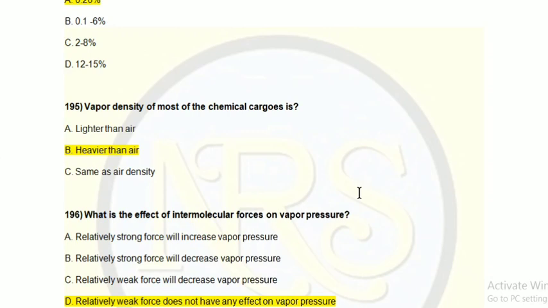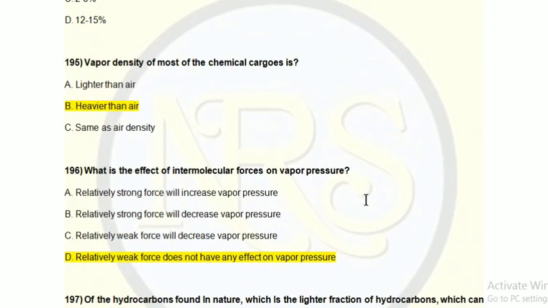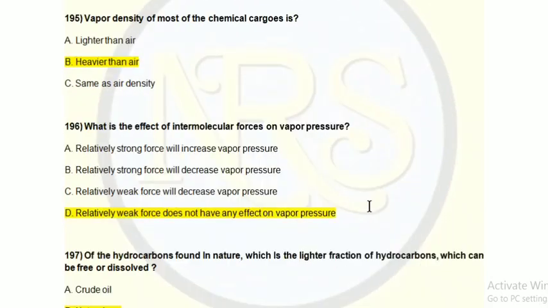So that's why we release it with higher force through the moisturizer in order to move the gas away from the ship, because this is toxic in nature. It has to move away, and some cargo vapors can also be flammable. So question number 195, the correct answer is option B.